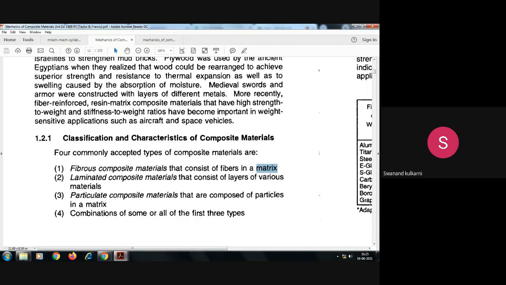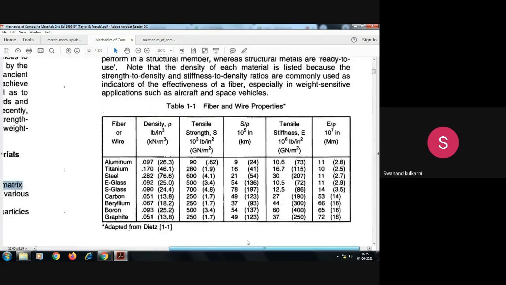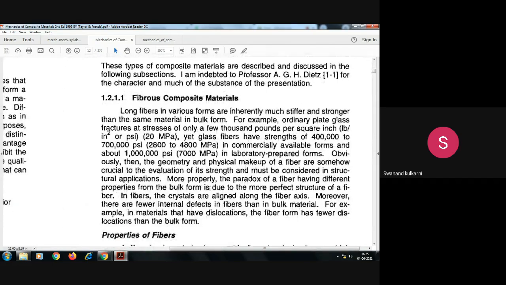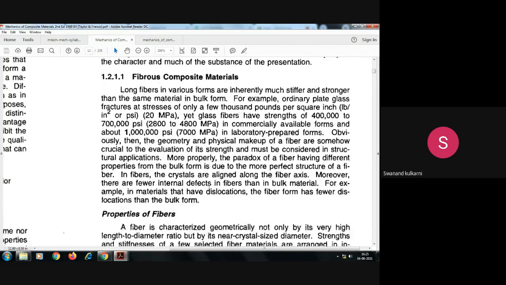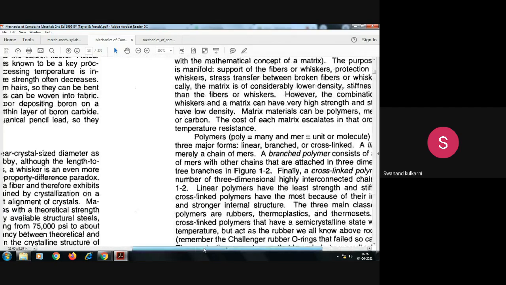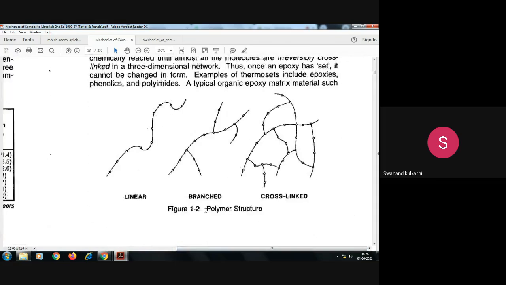Then combinations of some or all of the first three types may be possible. That is, fiber composites, laminated composites, or fiber and particulate composite, or laminated and particulate composite. Like this combination is also possible here. Is it okay? Now here you can see that if we take the example of this fiber reinforced composite, then first of all go with these small figures, we can try to understand how we are separating the different reinforcement. Is it okay?